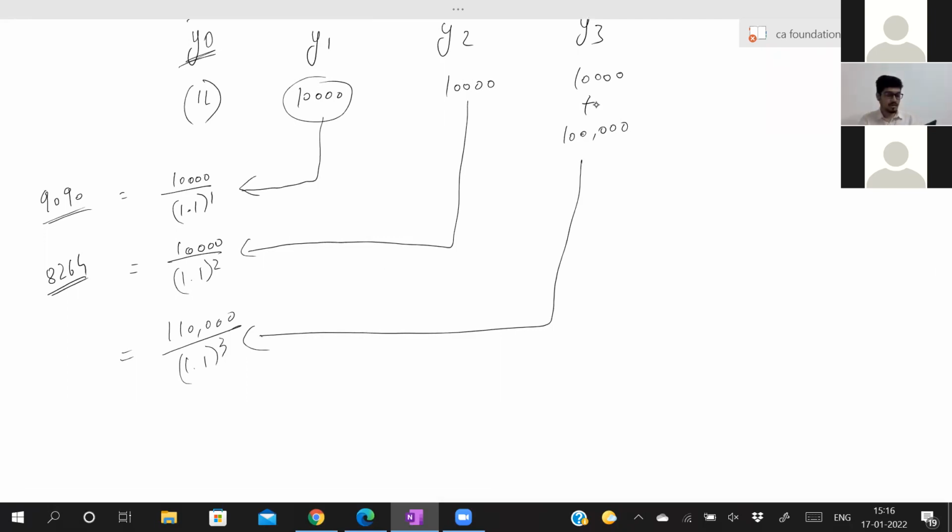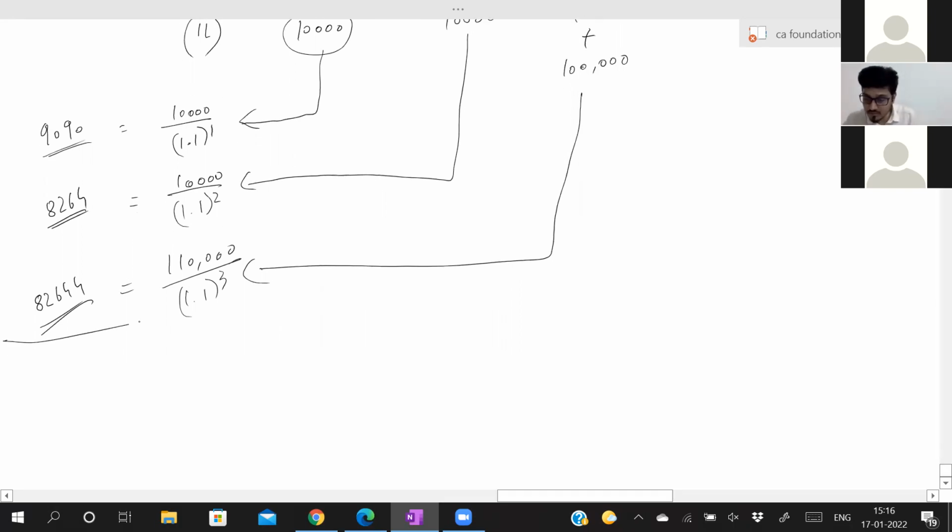What is 1.1 into 1.1 into 1.1? 1.331. So 1,10,000 divided by 1.331 is equal to 82,644. This is the present value of 1,10,000. If I invest 82,644 today, I will receive 1,10,000 after 3 years at 10% interest.